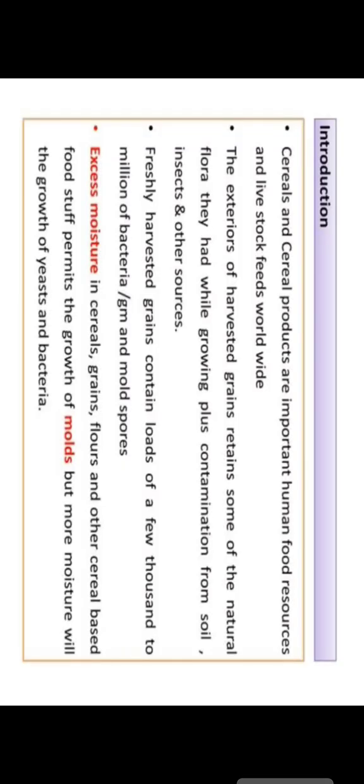Today I am taking a class on contamination, preservation and spoilage of food. Okay. As you know, microorganisms are present all around us, and definitely they will have an effect on our food content also.